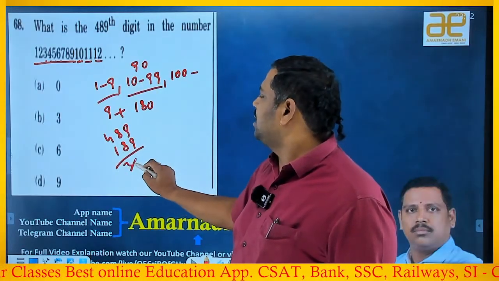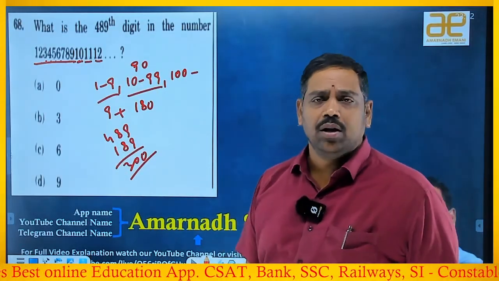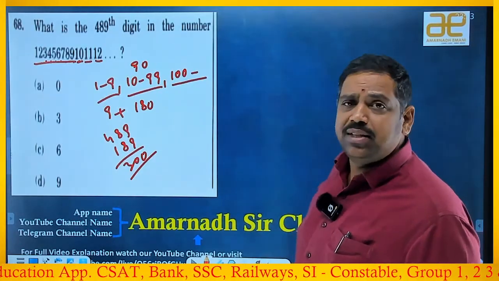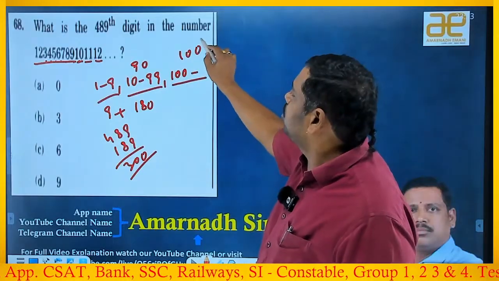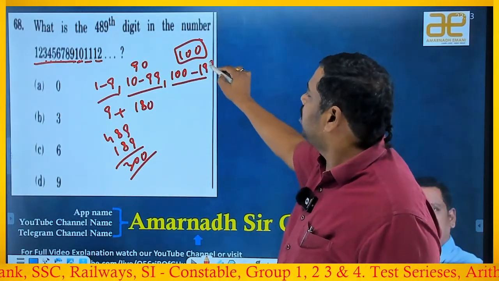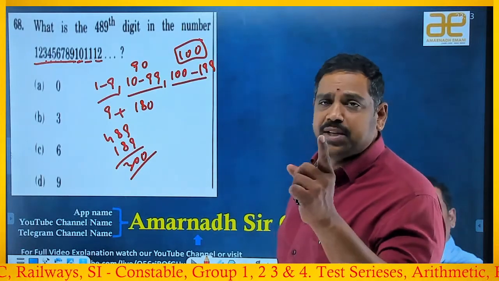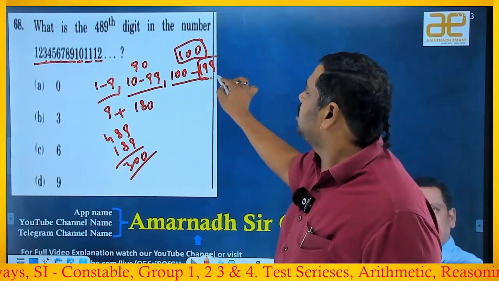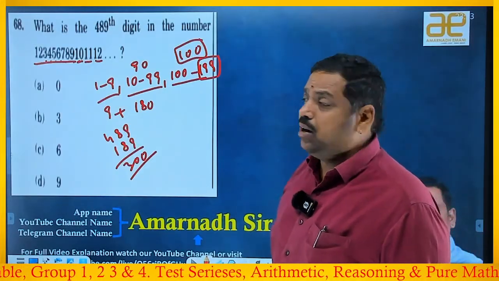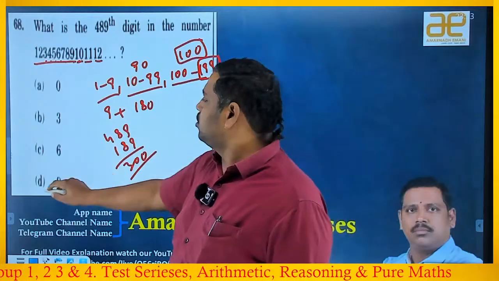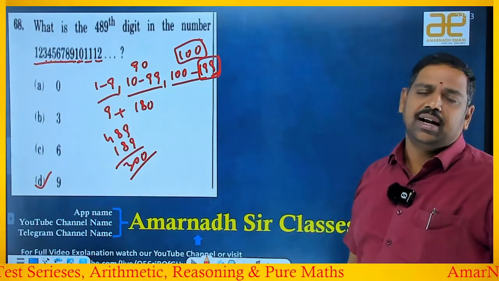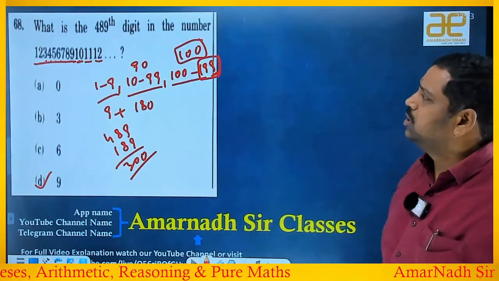So now 300 digits are required. Every time you will get 3 digits here, right? Okay, so 300 means 100 numbers you have to write. How many numbers? 100 numbers. 100 numbers means 100 to 199. Observe, 199 minus 100 is 99, plus 1 is 100, right? So the last number that you typed is 199. So the last number you typed is 199 means the last digit you typed is 9 only. So he is asking about the last digit in the number. So it is how much here? D, 9, is the answer. Understood? The next beautiful one.